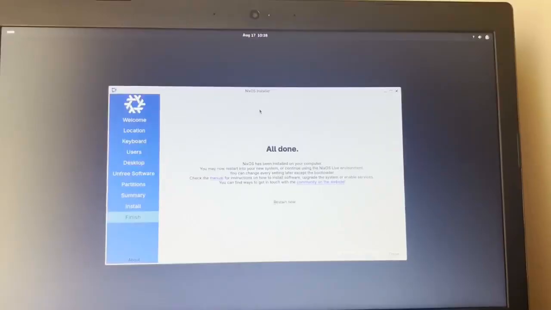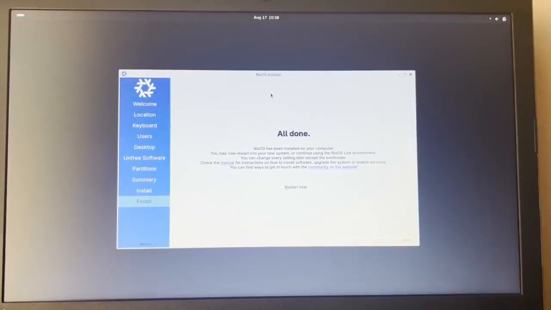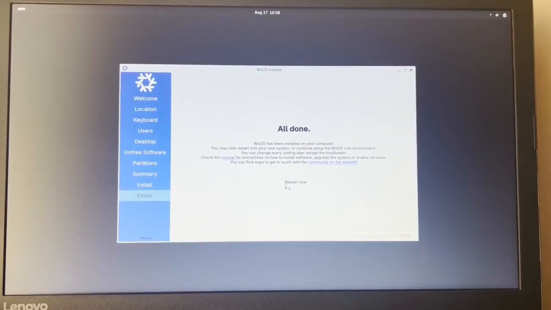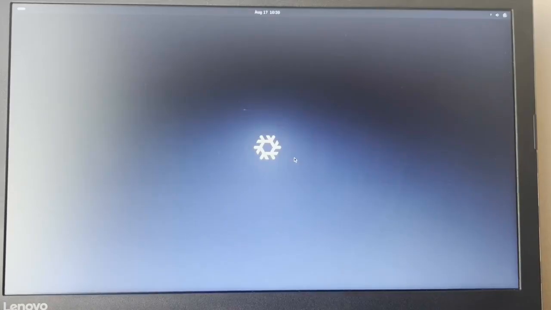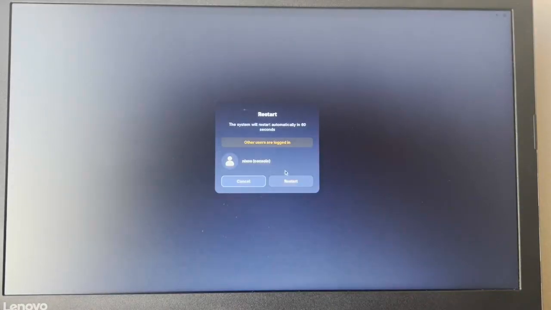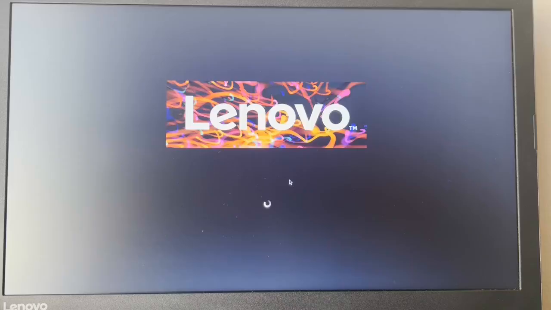The installation has finished. It probably finished earlier, I just only came back now. So we're gonna press done, and then we are going to reboot, hopefully, into the new system. Okay, I press reboot. Okay, there we go. Let's press restart. And hopefully we will restart. Okay, there we go.